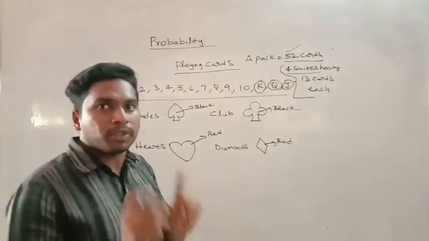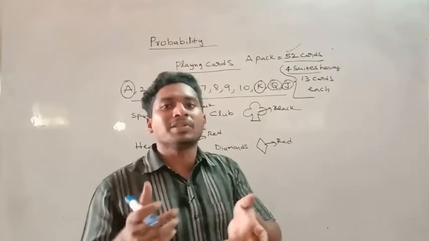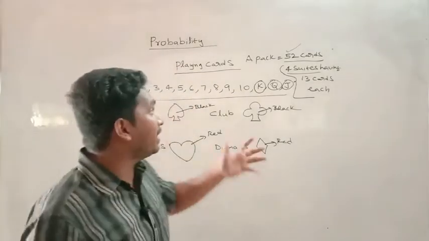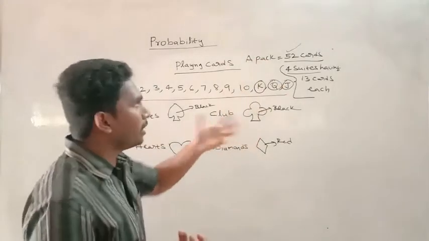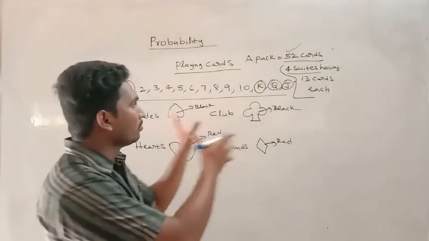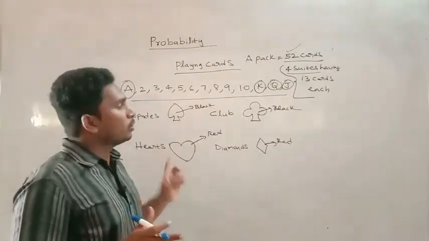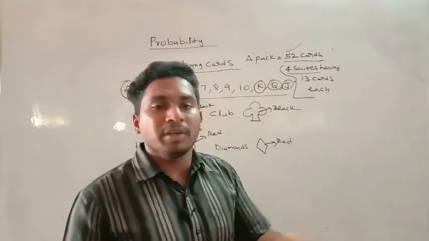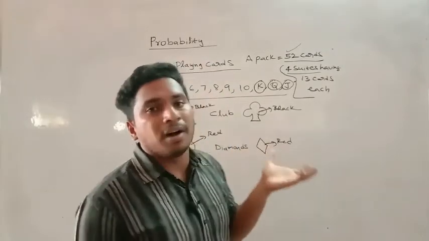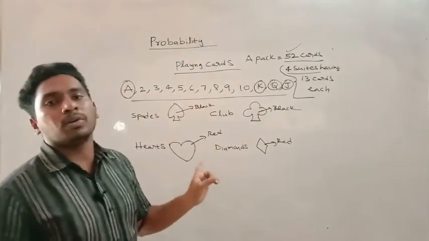Suppose it is a coin, there will be 2 sides, right? If it is a dice, there are 6 sides. But here you have 52 cards. You have to remember which card is what, and be familiar with all these types. Then only can you easily answer. Otherwise, without knowing all this, you cannot answer the questions. So you have to know all this.